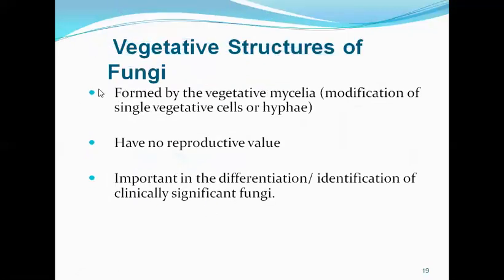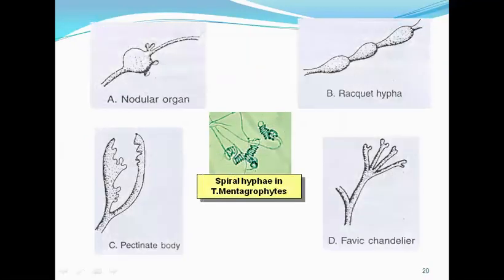Coming to the vegetative structures of fungi, they are formed by the vegetative mycelia. It is a modification of a single vegetative cell or hyphae. They have no reproductive value, but they are important in differentiation and identification of clinically significant fungi. So we have different vegetative forms like the nodular organ, the racquet hyphae, the pectinate body, the favic chandelier, and the spiral hyphae in T. mentagrophytes, in the dermatophytes, Trichophyton mentagrophytes.